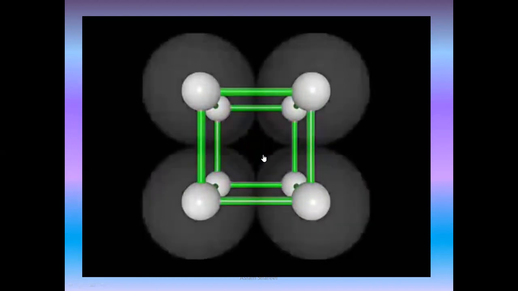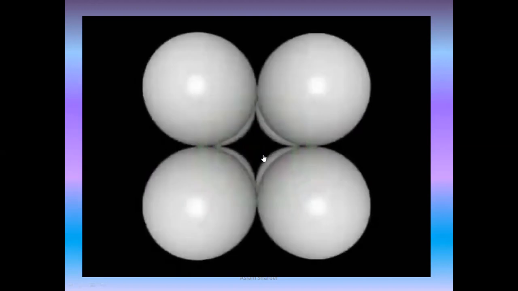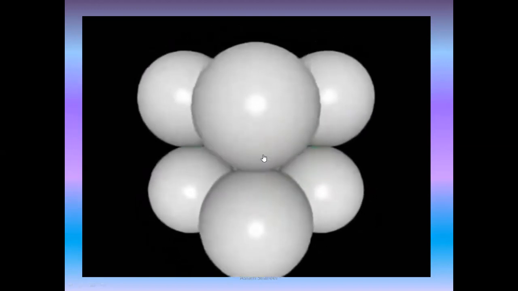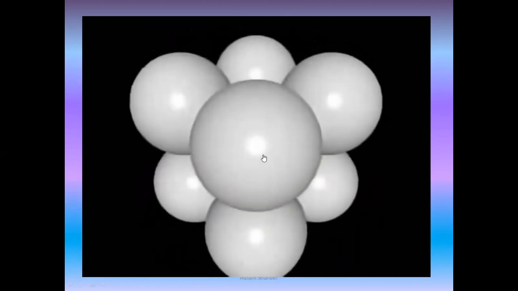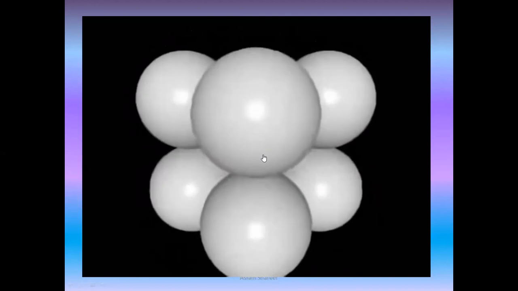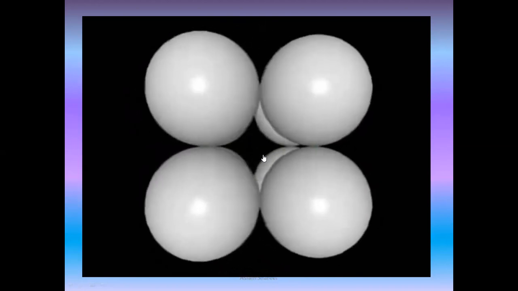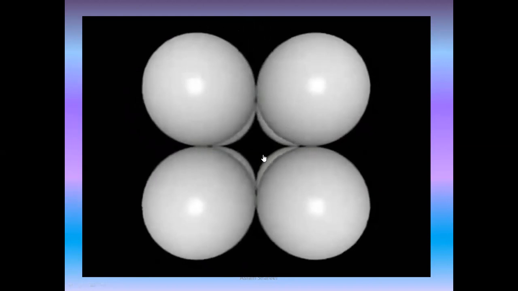A more realistic model of this structure is the space-filling model. Here, the size of the atoms is in correct proportion to the cell. The space-filling model demonstrates that in the case of the simple cubic lattice, the atoms touch along the edge of the cell. In the model shown here, each atom touches 3 others along the 3 edges of the cell.